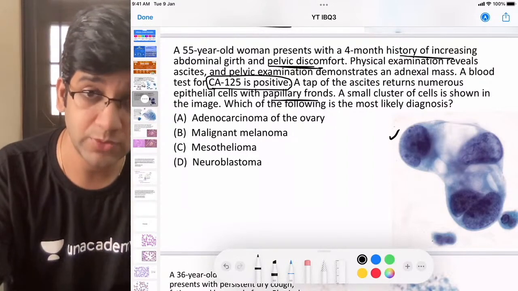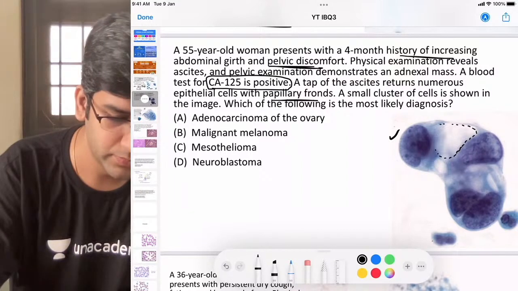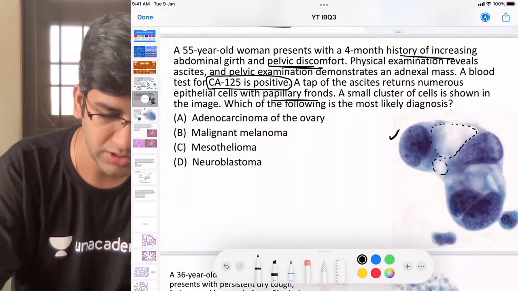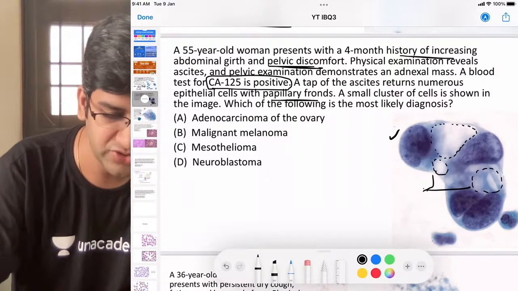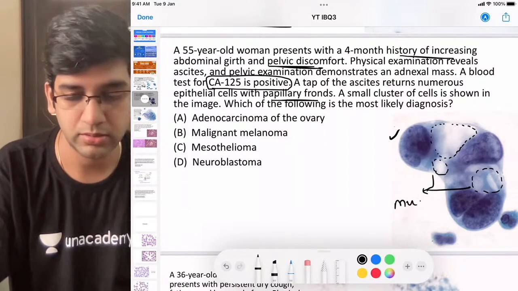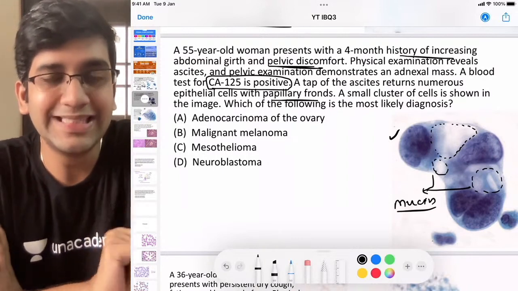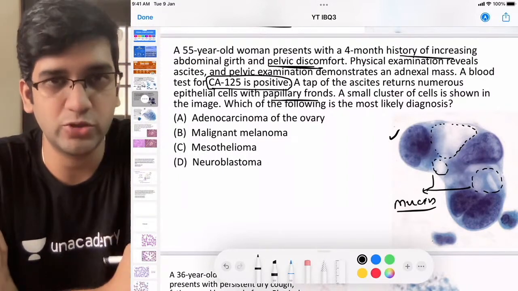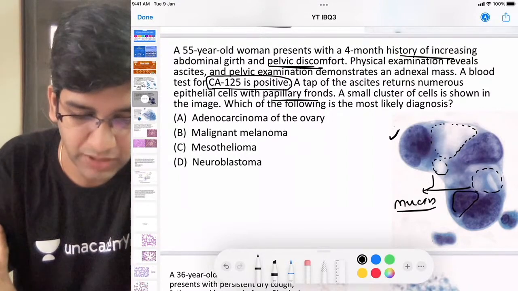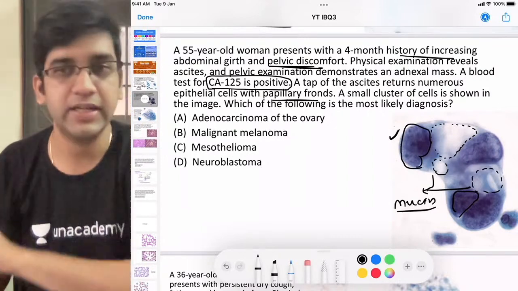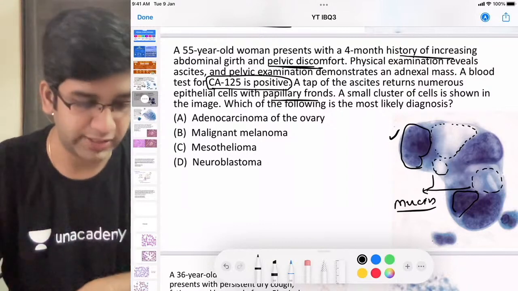But I want you to observe one important finding in these epithelial cells. What are these structures? They are clear structures inside the cytoplasm of the epithelial cell. Can I call all these structures mucin? It does look like mucin inside the cytoplasm, and these are adenocarcinoma cells. They are pleomorphic for sure. I do have one nucleus very tiny, and one nucleus cleaved and bigger, right? Pleomorphic cells with intracellular mucin. The image alone is enough for me to call it adenocarcinoma.